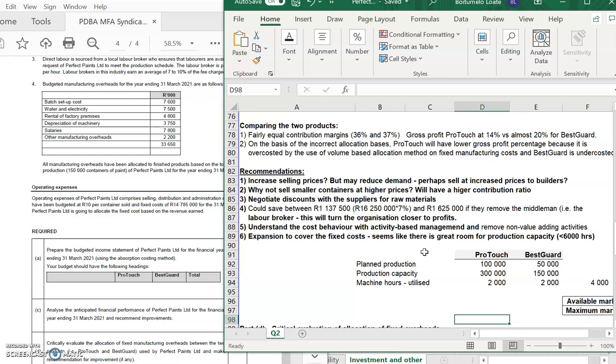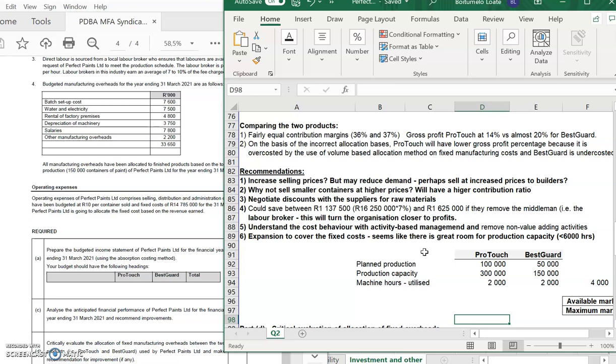You could increase the selling prices. If this reduces demand, you look at how you can actually negotiate better prices, maybe to some of your builders. The point number 2, you can also either sell smaller containers at higher prices. So you've got a fixed container that you're selling it at. Maybe look to actually differentiate and do a bit of price discrimination. A larger bottle of paint is a lot cheaper.